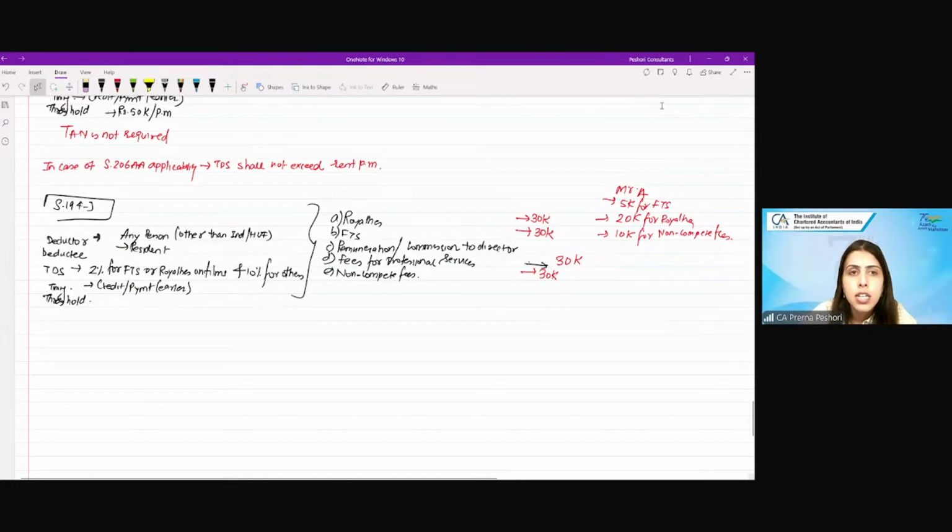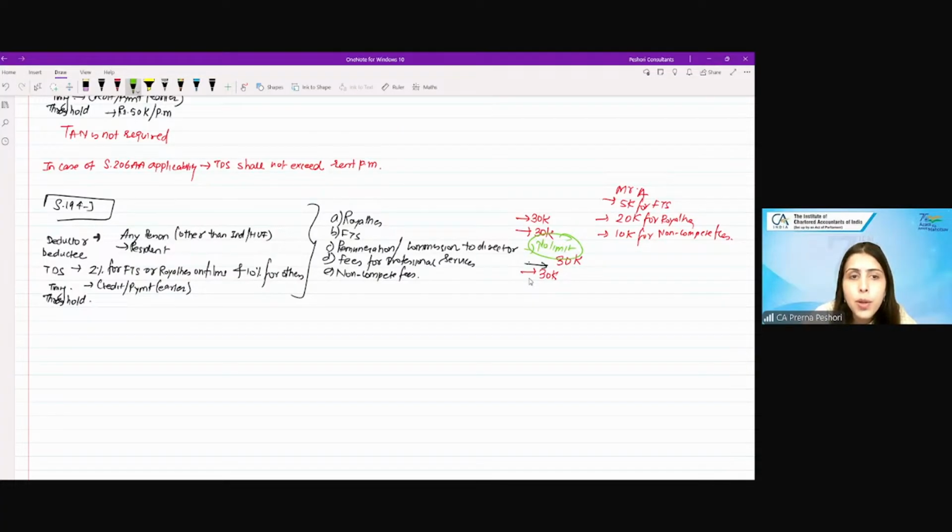If you see the remuneration or commission to director, for this I have not given any limit, because for this there is no limit. So here for the remuneration to the director, there is absolutely no limit, meaning if you pay even 1 rupee to the director, there will be TDS on that. Are we clear? Fine. So this is under 194J.